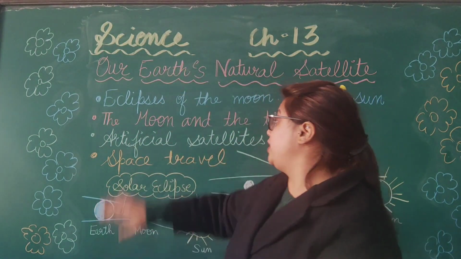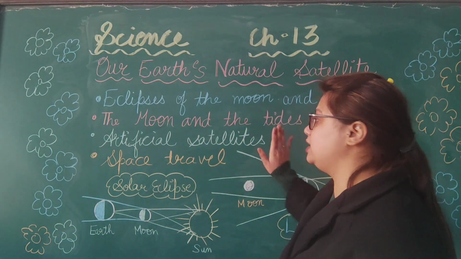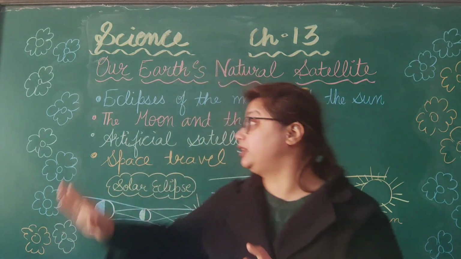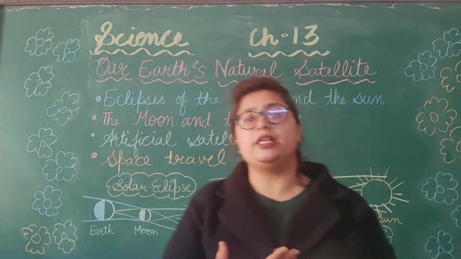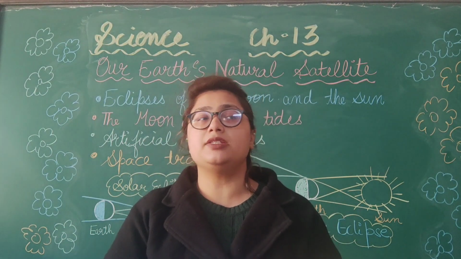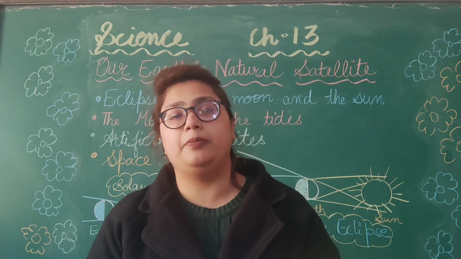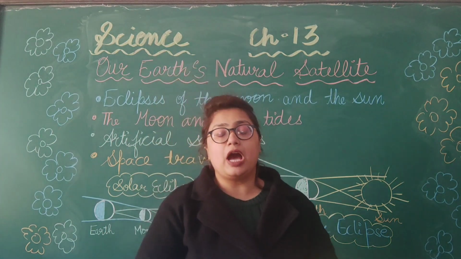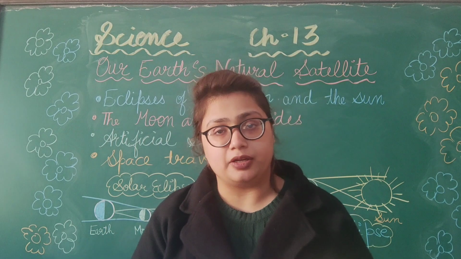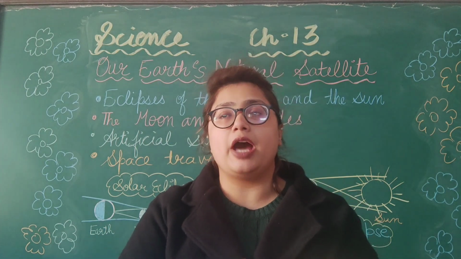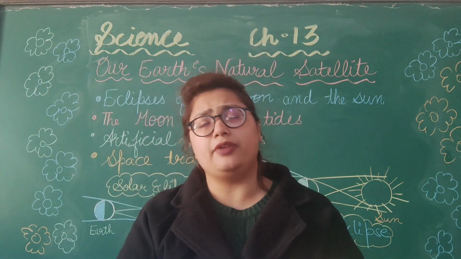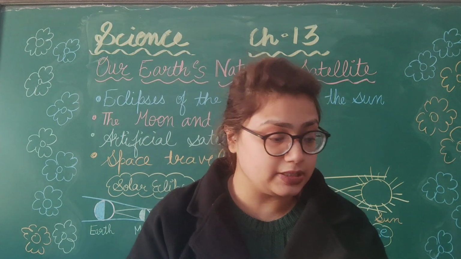Now the next topic is artificial satellites. We all know that the moon is a natural satellite, but scientists are now developing man-made satellites also. Man-made means satellites which are made by man. So we are making artificial satellites that will also revolve around a planet. Like the satellites revolving around the Earth, and we are making these satellites for various purposes.